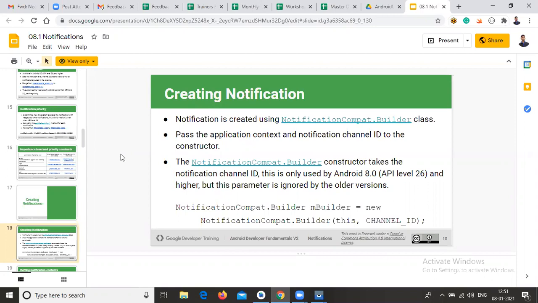Sorry, NotificationCompat.Builder. Why? In an alert dialog, the alert dialog takes care of all those things like icon property, title property, or message property, whatever it is. Like that, here also this NotificationCompat will take care of each and everything. Based on this NotificationCompat only, you are able to display your notifications.